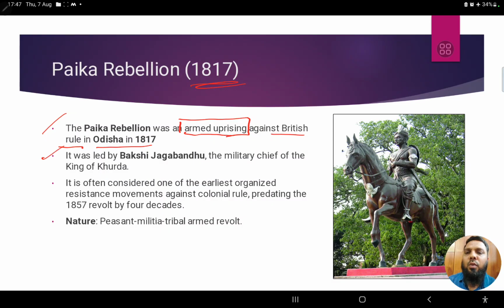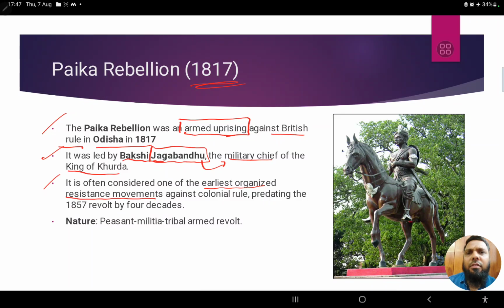And this particular revolt was led by Bakshi Jagabandhu. Who is this? Bakshi Jagabandhu. He was the military chief of the king of Khurda, right? Then it is often considered one of the earliest organized resistance movements.